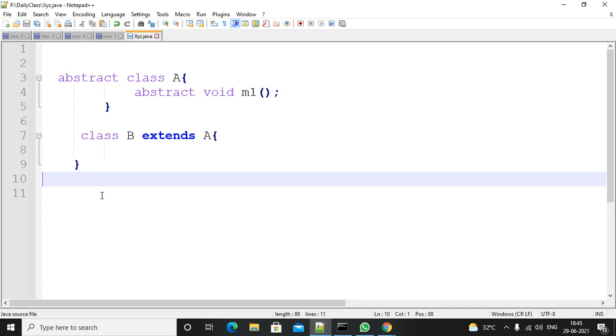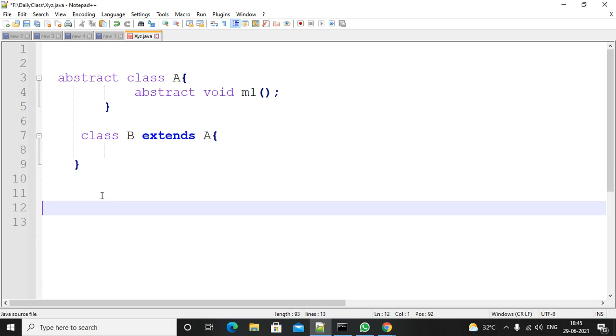You have three types of classes actually. First one is a concrete class, second one is an abstract class, then a pure abstract class, that means it contains only abstract methods. Some other classes are also there: inner classes, anonymous inner classes.